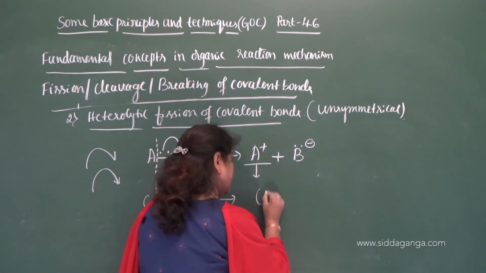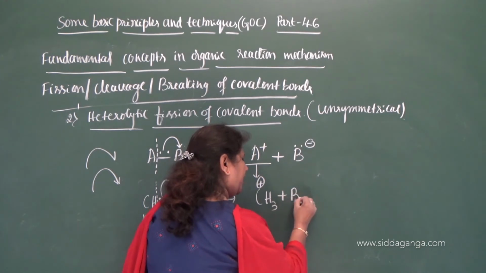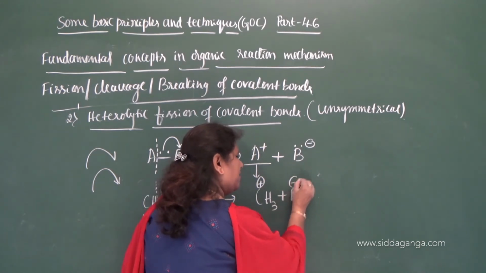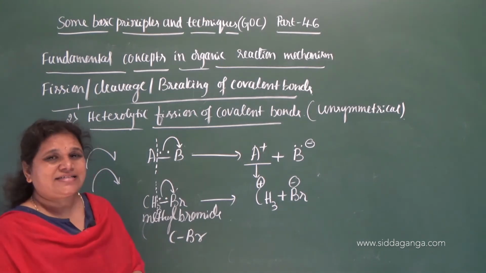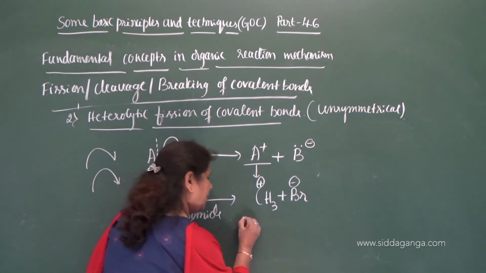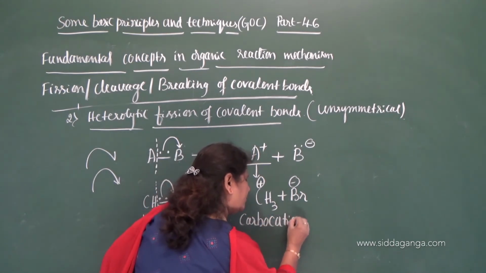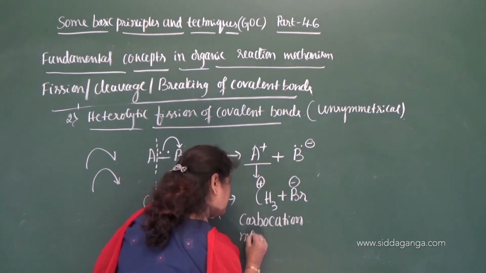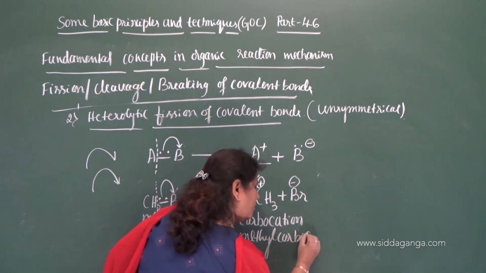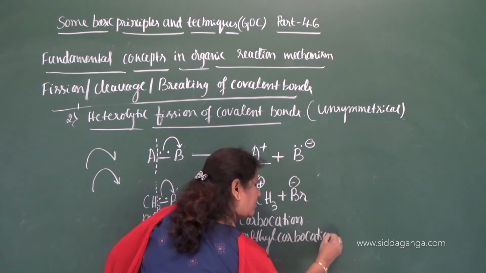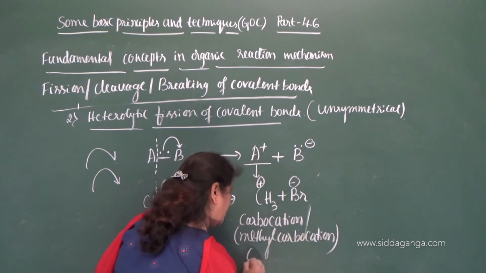So what do you get? You will get CH3+ and Br-. CH3+: here carbon gets the positive charge, therefore it is called a carbocation, or you can call it methyl carbocation, or you can also call it carbonium ion.